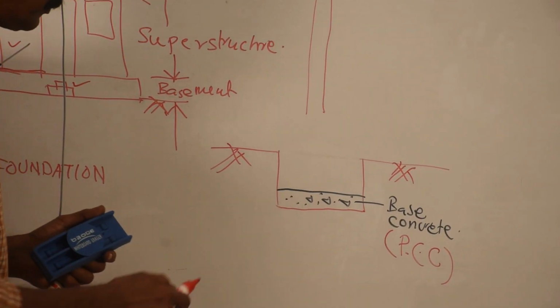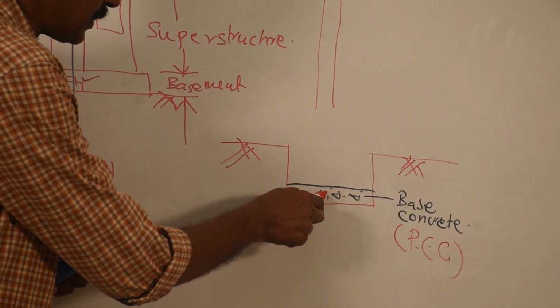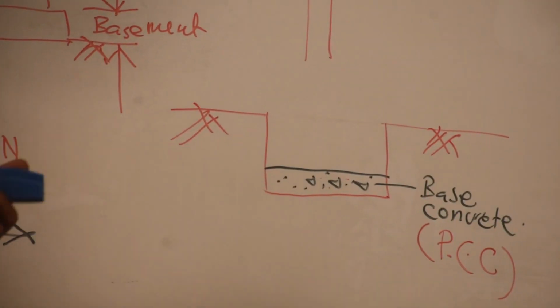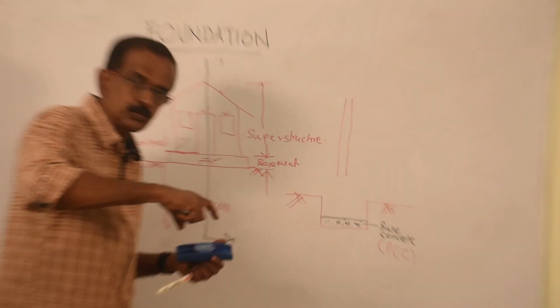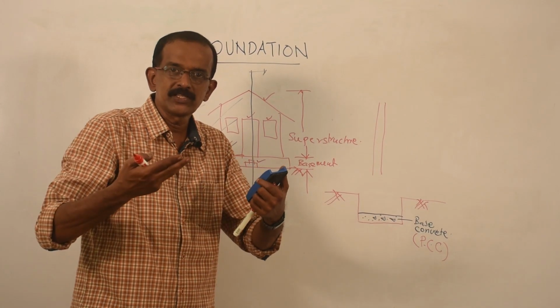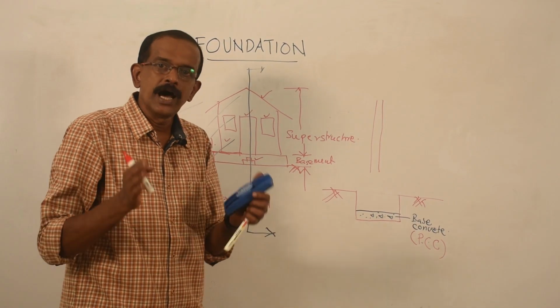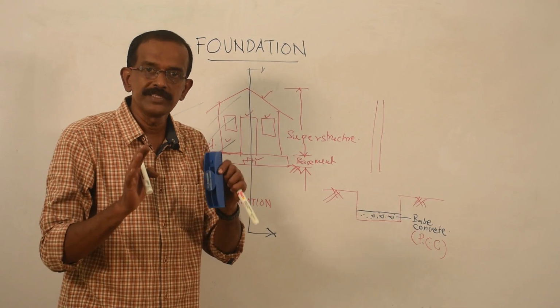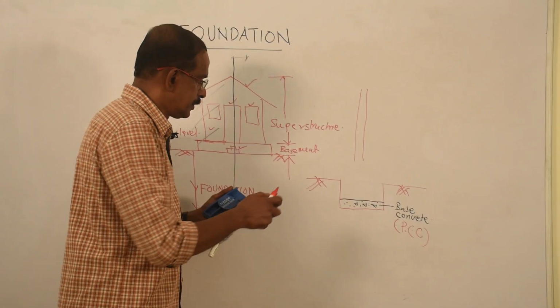So PCC, plain cement concrete, can be used as the base concrete. Small triangles and dots represent the concrete. After putting the base concrete to the full length and full width, straight away we can start the construction either with brick or with stone.